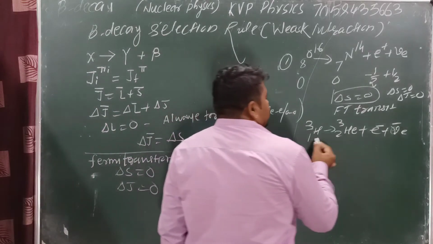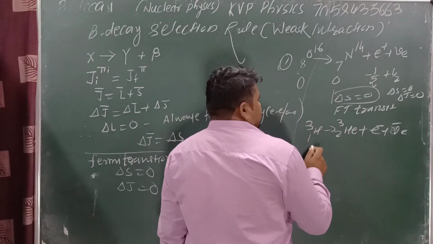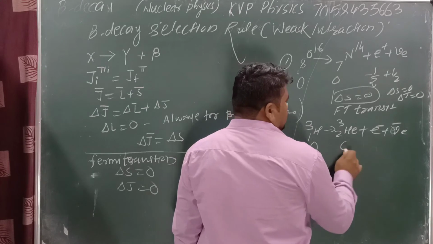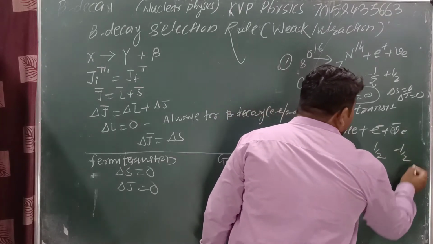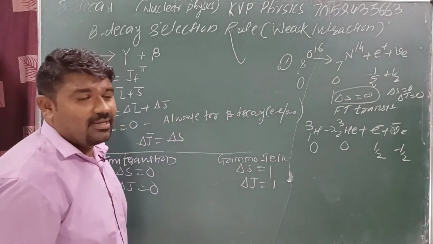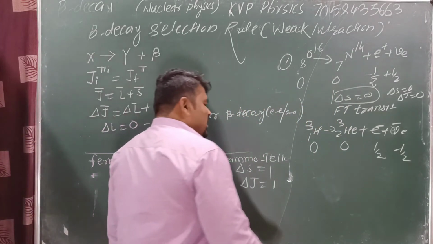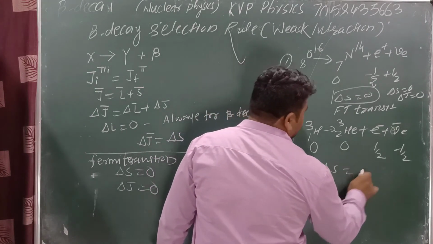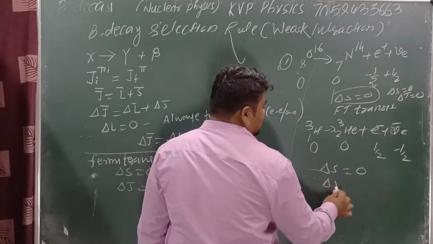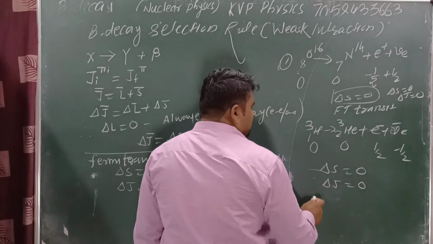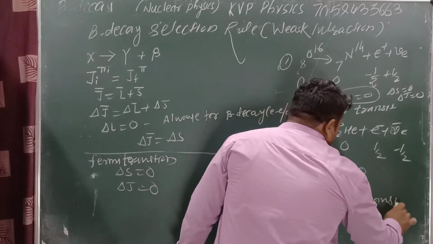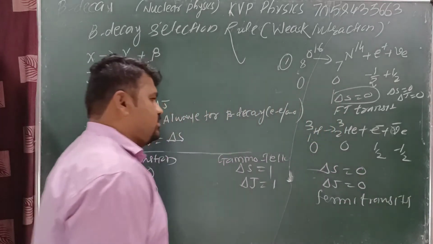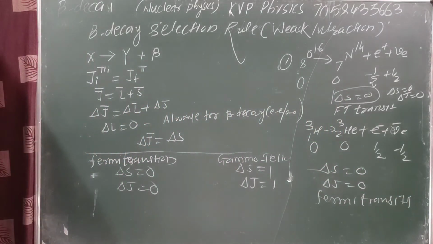Okay. Next, tritium decays to helium-3, with S equal to 0, 0. Electron spin is 1 by 2. Neutrino spin is minus 1 by 2. Here delta S is equal to 0, which implies delta J is also 0. The type of transition is Fermi transition. Yes or no? This one is an FT transition.